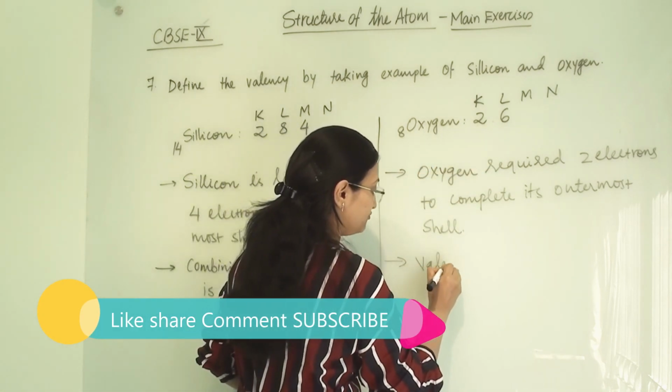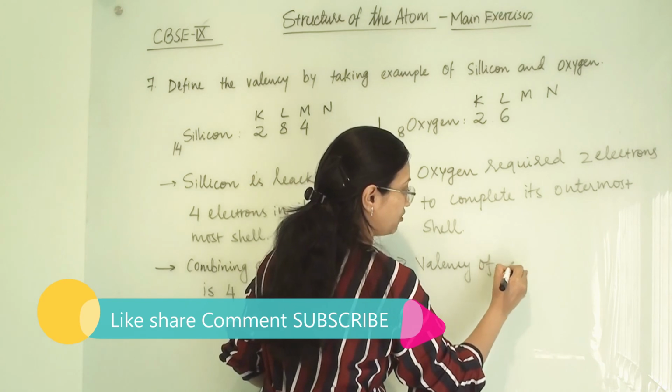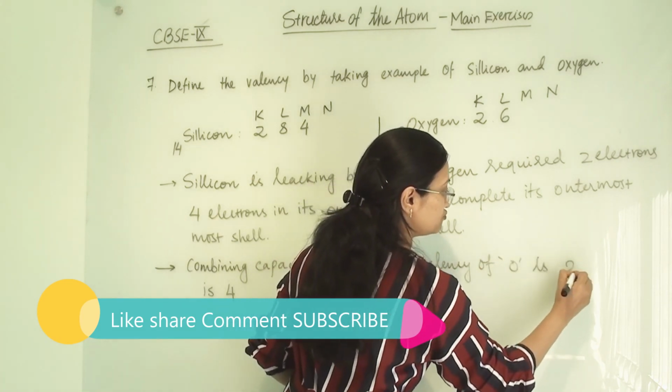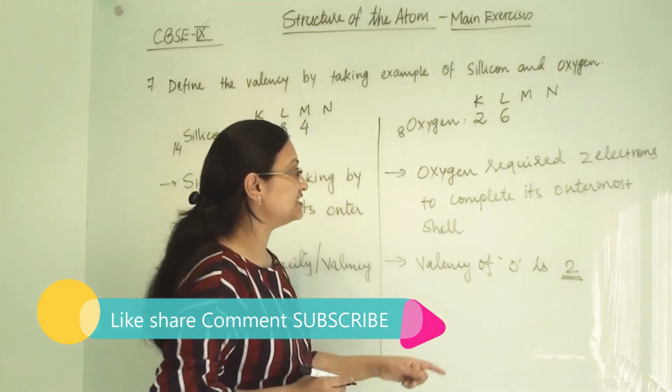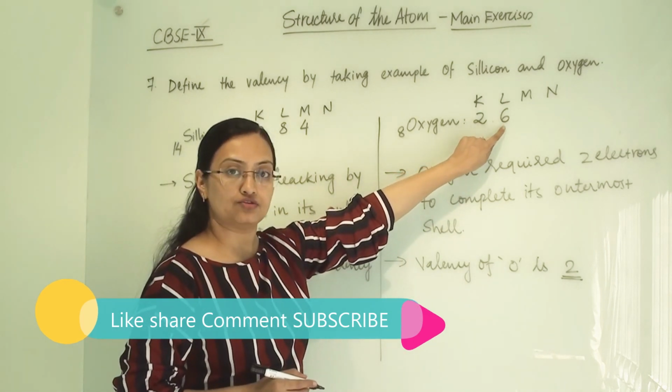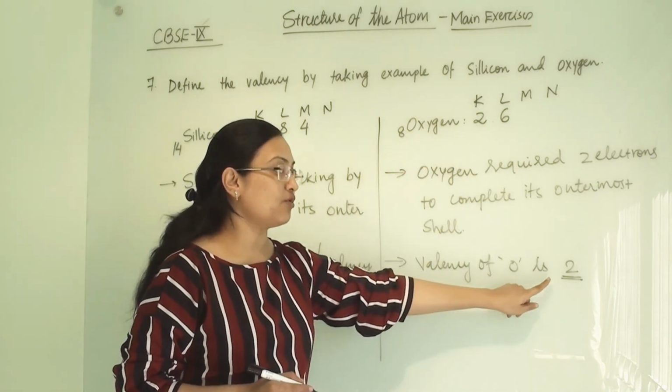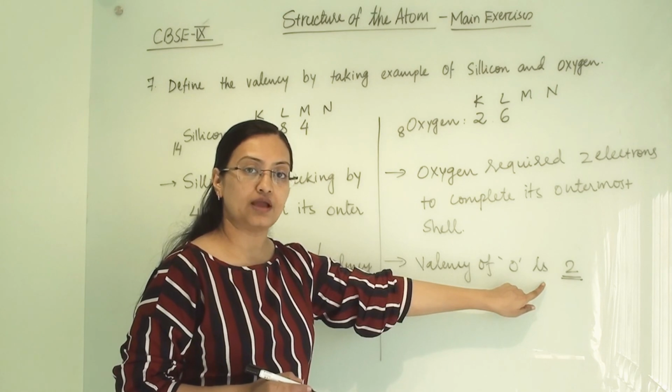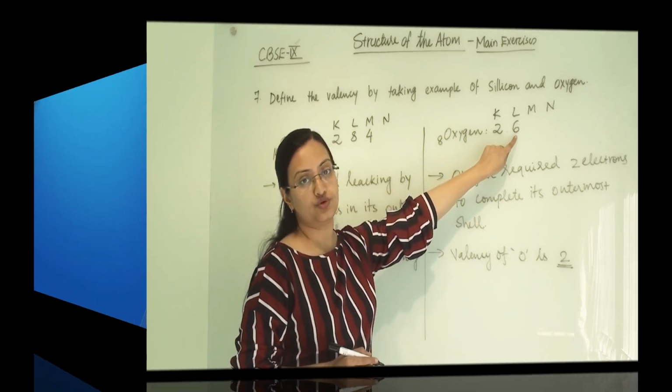So the valency of oxygen is 2. Why? Because it is lacking 2 electrons. So that's why the valency, or the combining capacity, of oxygen is 2 here.